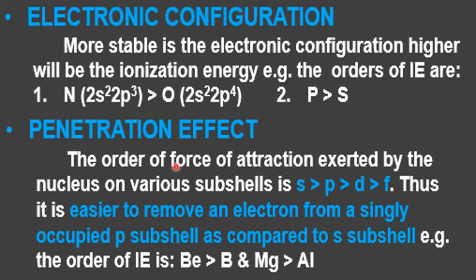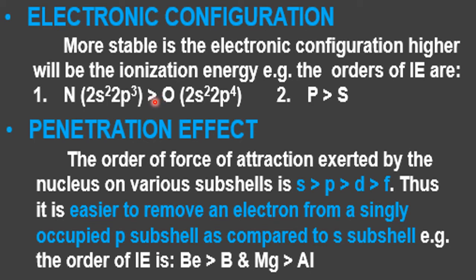Now electronic configuration, this is another factor. The more stable the electronic configuration, the higher will be the IE. Please see examples. Nitrogen and oxygen. If you see the electronic configuration, oxygen is 2s2 2p4. This is 2s2 2p3. Actually, nitrogen is before the oxygen. If you see the second period: lithium, beryllium, boron, carbon, nitrogen, then oxygen.